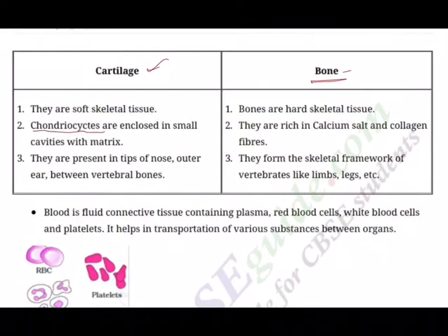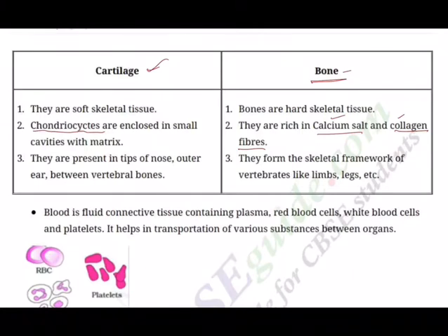Bones have a hard and non-pliable ground substance rich in calcium salts. This is very rich in calcium salts and collagen fibers, which give the bone its strength. So the strength of the bone depends on two things: calcium salt and collagen fibers.